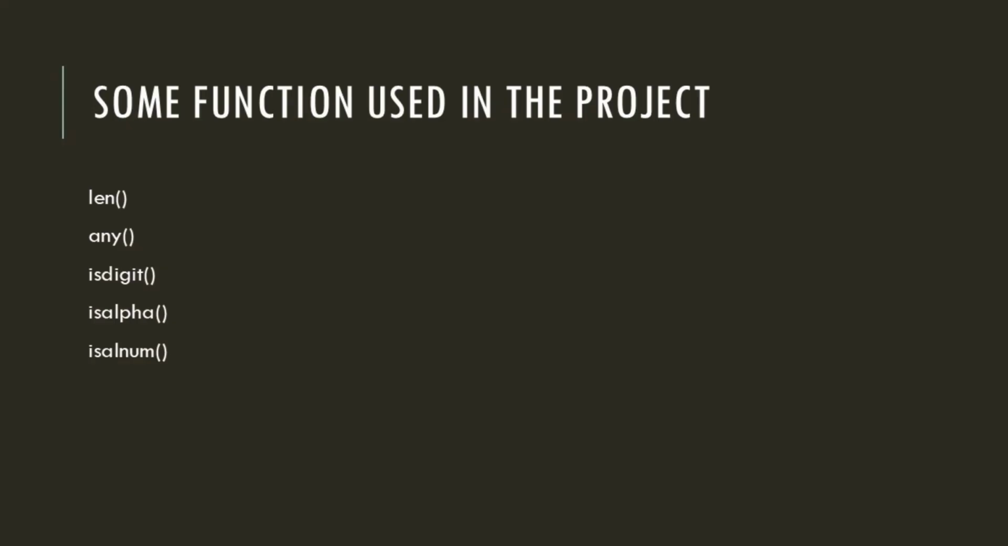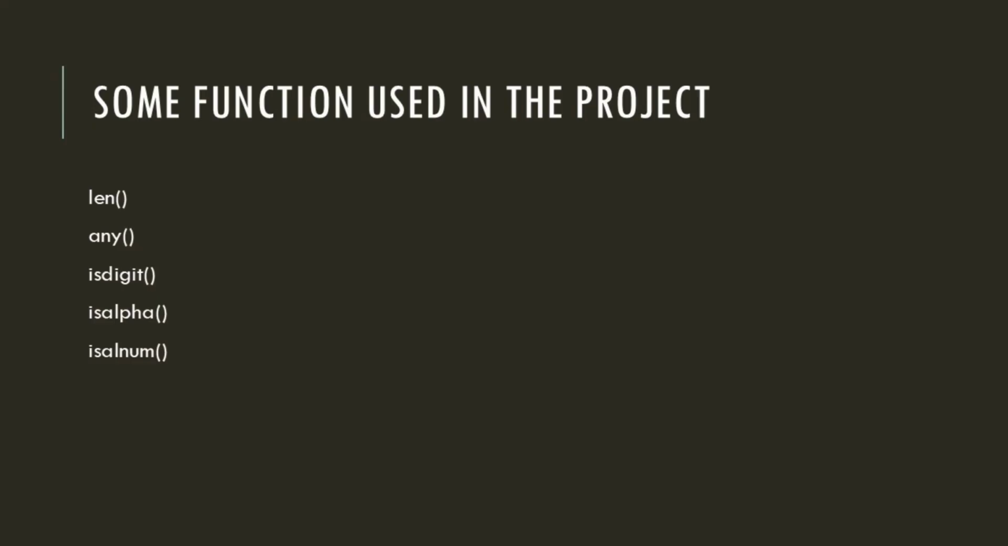The isdigit function in Python is a built-in string method used to determine if all characters within a string are digits. It returns a boolean true or false value. The isalpha method in Python is a built-in string method used to check if all characters in a string are alphabetic. It returns a boolean true or false value.